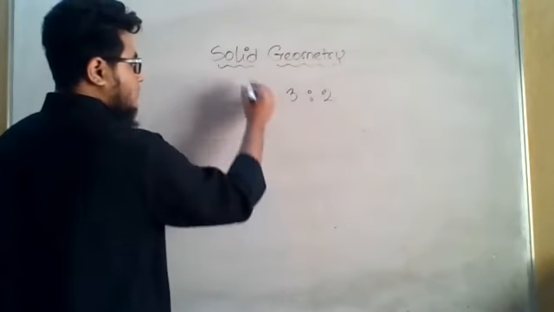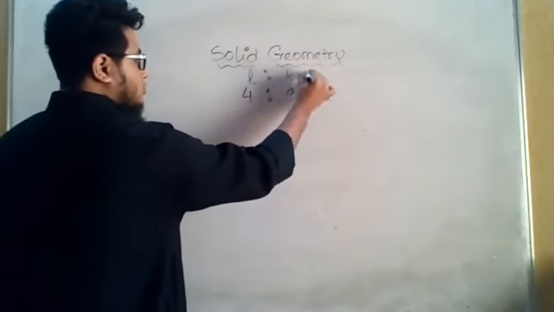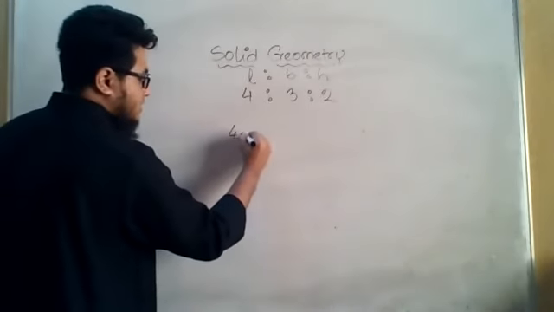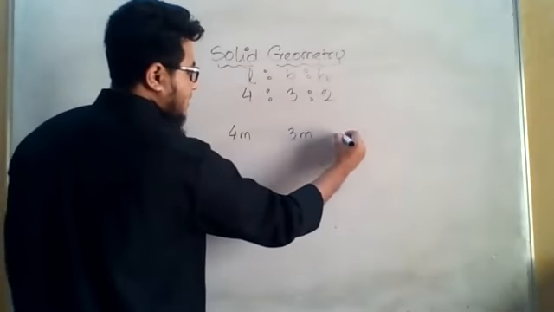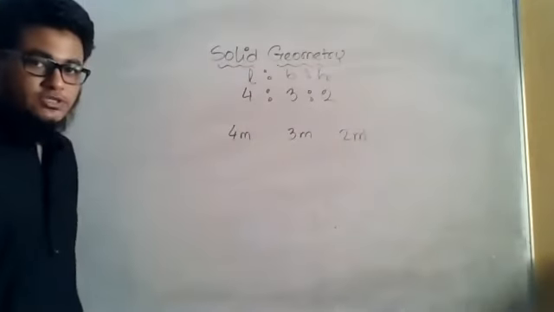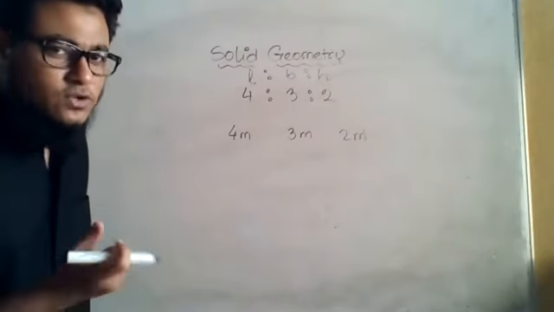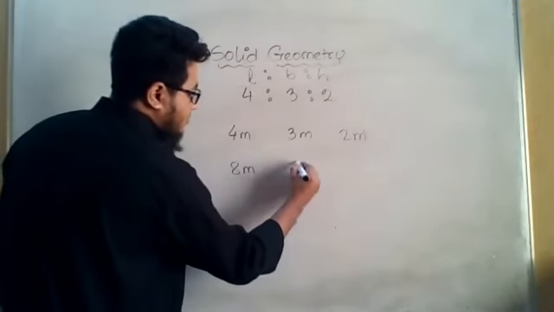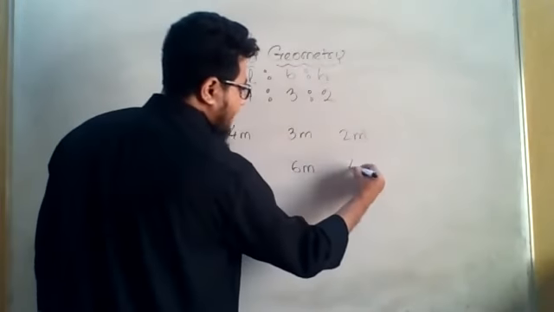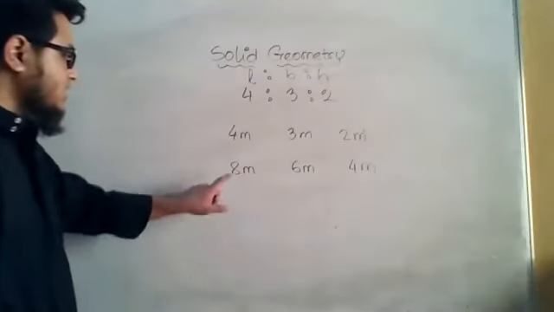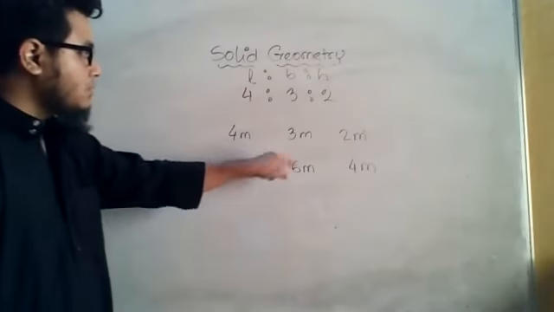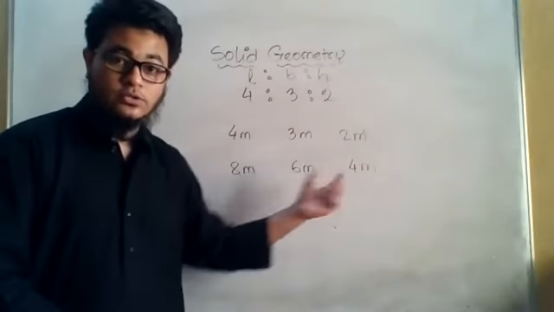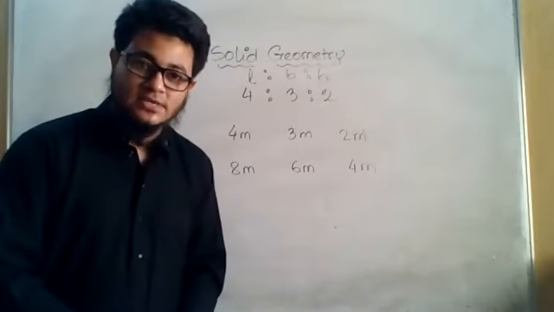4:3:2. Whenever I tell you this is the ratio of length to breadth to height, what does it mean? The length can be 4 meter, breadth can be 3 meter, and the height can be 2 meter. But that is not for sure. It can also be that the length is 8 meter, the breadth is 6 meter, and the height is 4 meter. Did you see what I did here? I doubled the amount. Since they are in the same ratio, if you double one, all will be doubled. So it is possible that they are 8, 6 and 4 meter.